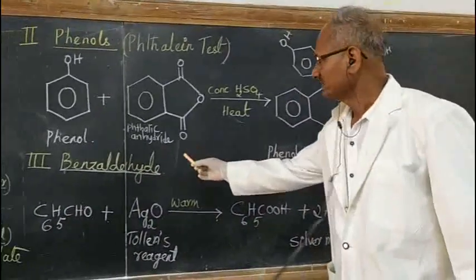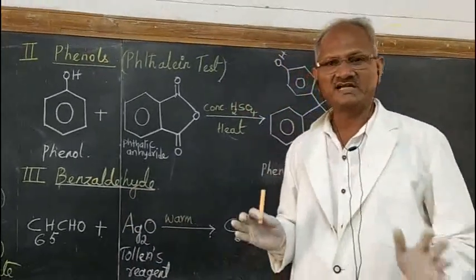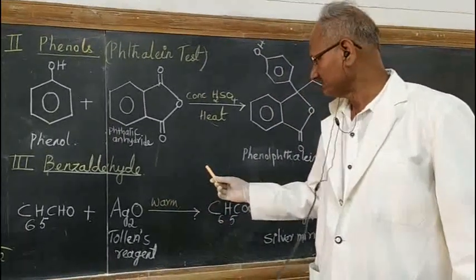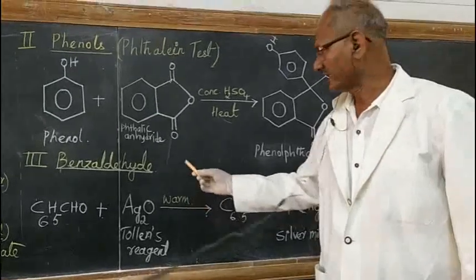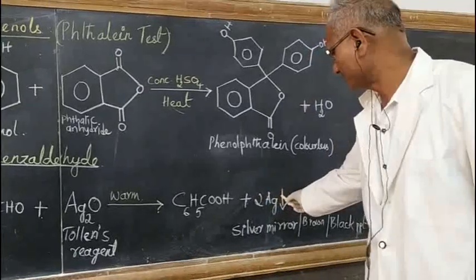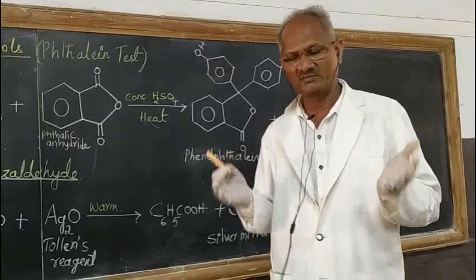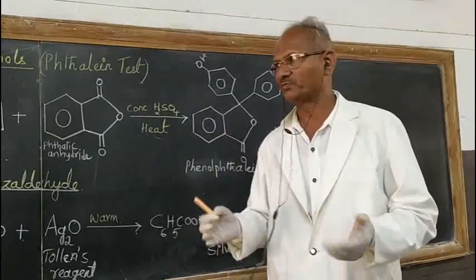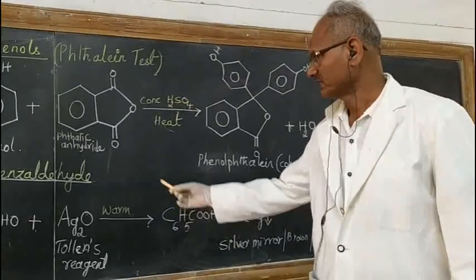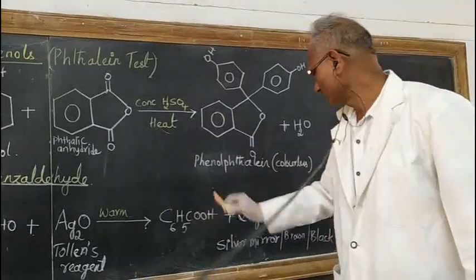And this is the reaction for the benzaldehyde. That benzaldehyde is a mild reducing agent. Benzaldehyde reacts with Tollens reagent, and on warming there is formation of the silver mirror. Silver mirror may be obtained, or instead of silver mirror there may be black precipitate or brown precipitate. So Tollens reagent is reduced by the reducing agent benzaldehyde, and itself is oxidized to benzoic acid.